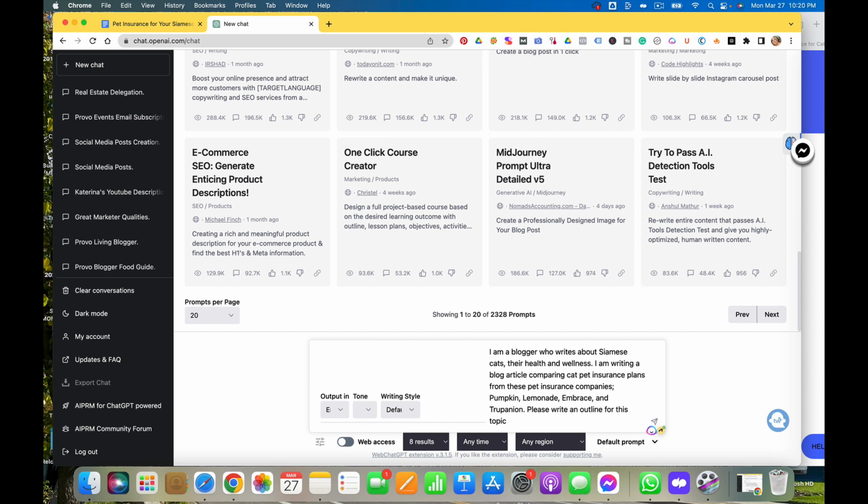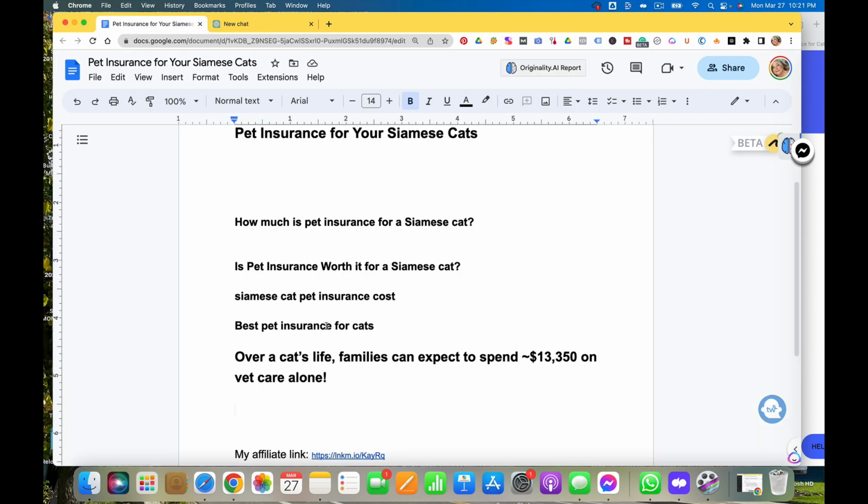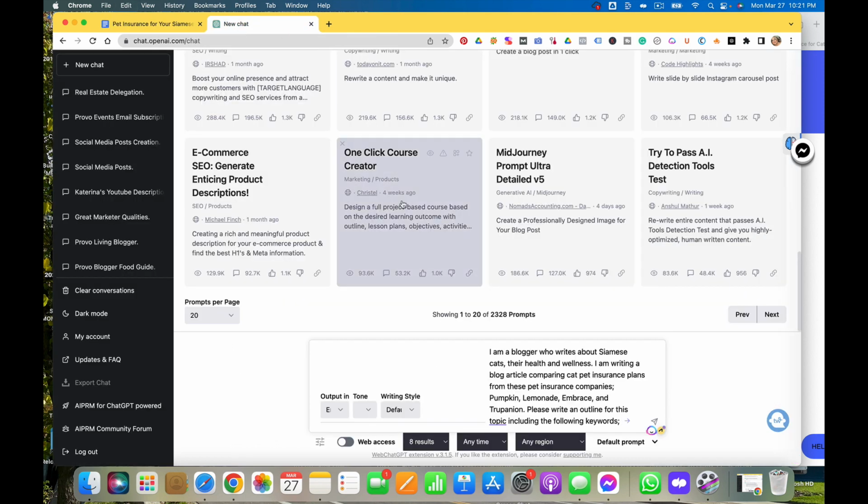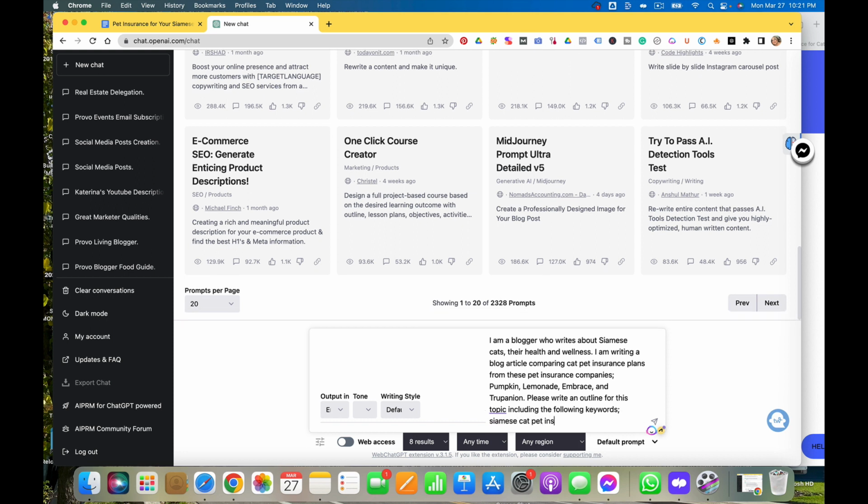So we can start with the outline and see, including the following keywords. We're just going to put keywords here, and now we'll just do Siamese cat pet insurance.